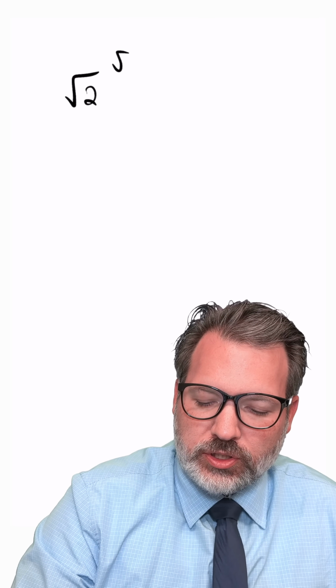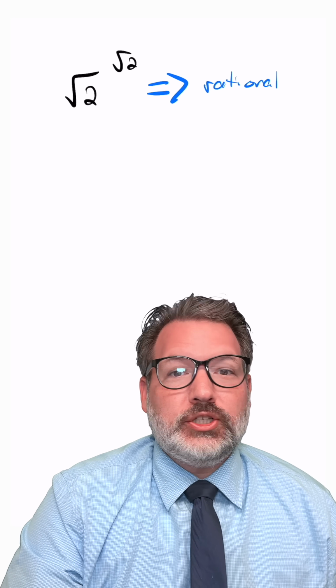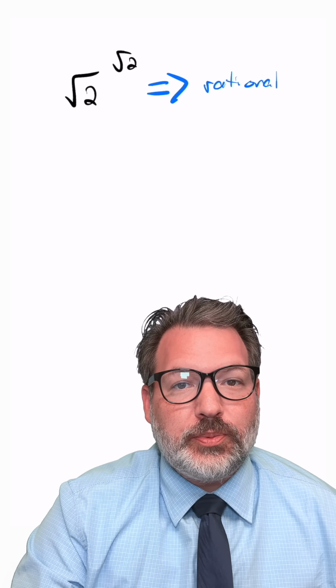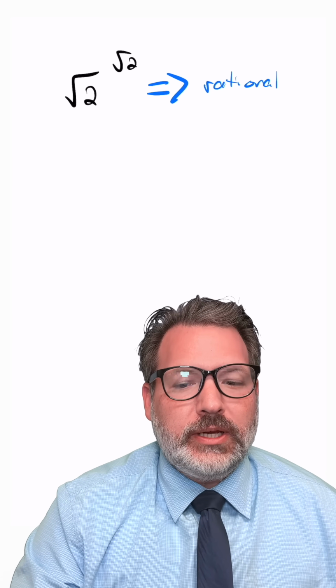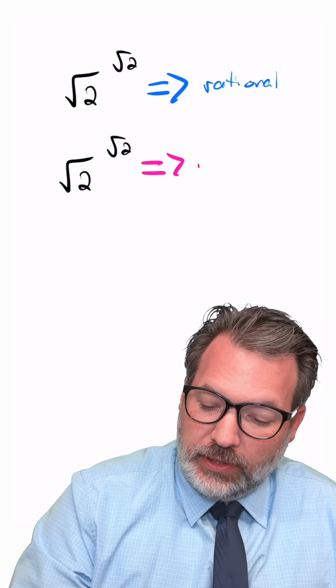Consider something like the square root of 2 raised to the square root of 2 power. There are two possibilities right now. Either this number, whatever it is, is rational, or it's irrational. If this number is rational, we're done. We just demonstrated that an irrational number raised to an irrational exponent can nevertheless be rational. Now, I'm sure that feels like I'm cheating. I haven't done anything yet, right? What if it's not rational? Absolutely. Let's think about it.